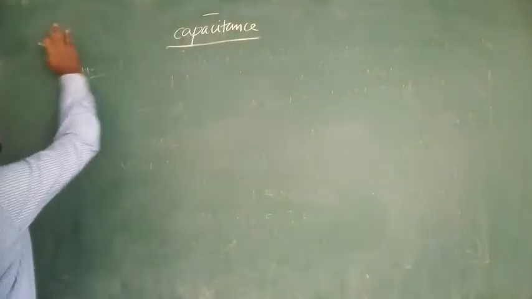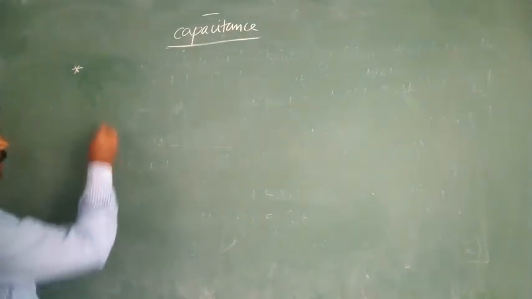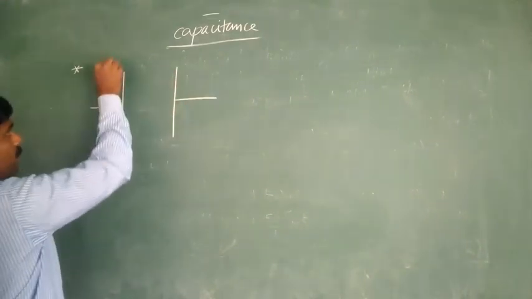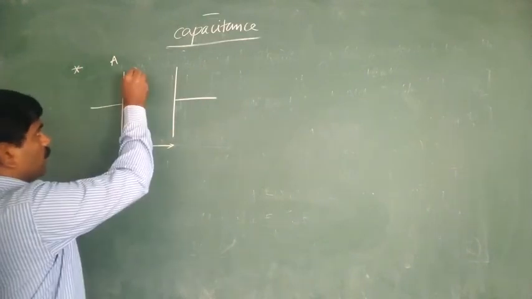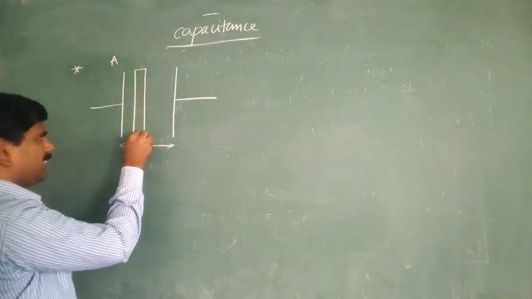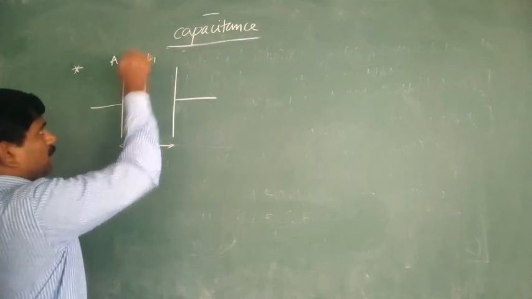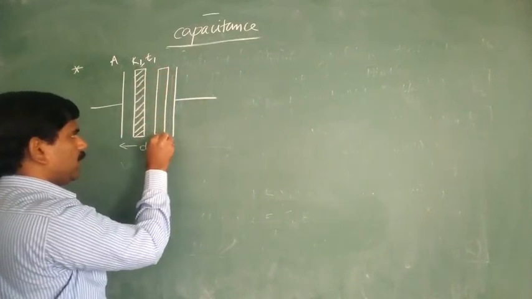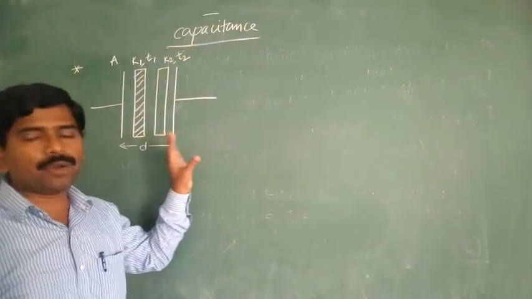Observe, two dielectrics having dielectric constants K1 and K2 and thicknesses T1 and T2. Here the capacitor has cross-sectional area A and separation D. It is partially filled with two dielectrics: one with dielectric constant K1 and thickness T1, another with thickness T2 and dielectric constant K2. For this, find the effective capacitance.